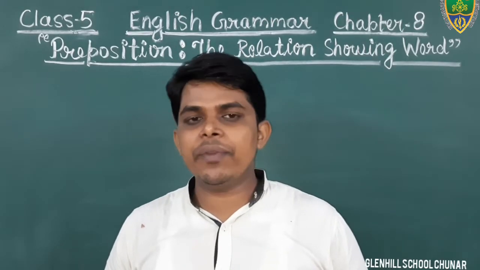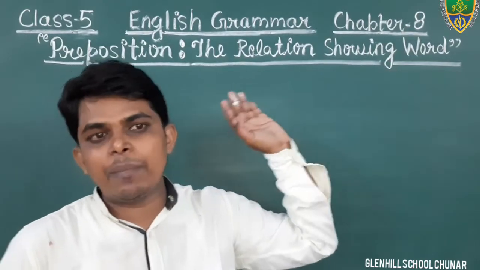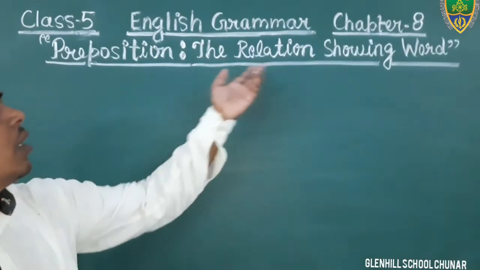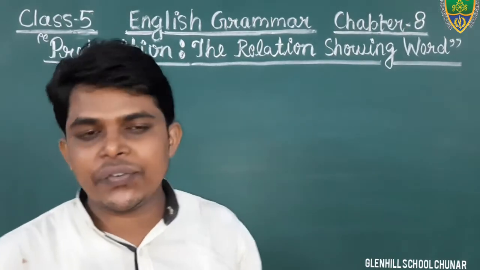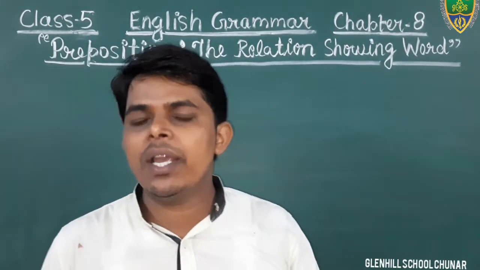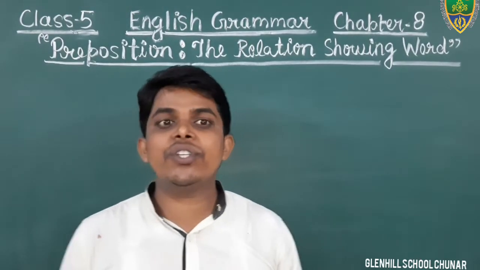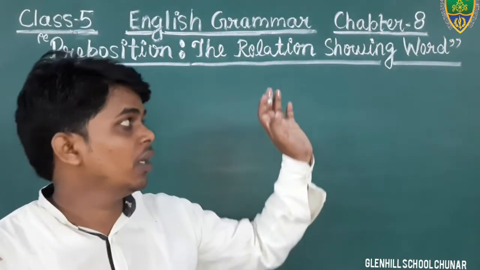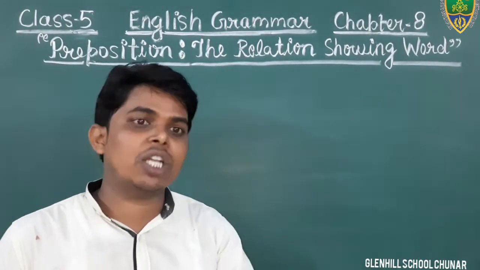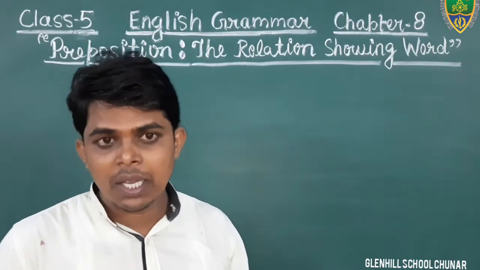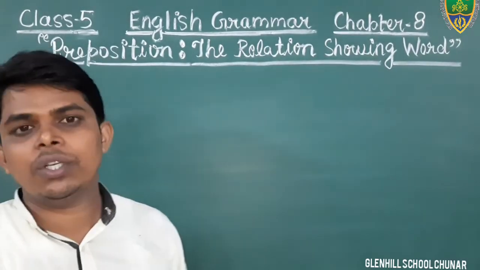Dear students, in the previous classes we were discussing chapter 8 of English grammar, that is preposition, the relation showing word. In this chapter we have read the definition of preposition with examples, and we have also read the kinds of preposition: the preposition of time, preposition of position, also known as preposition of place, and preposition of direction, which is given in your book also.